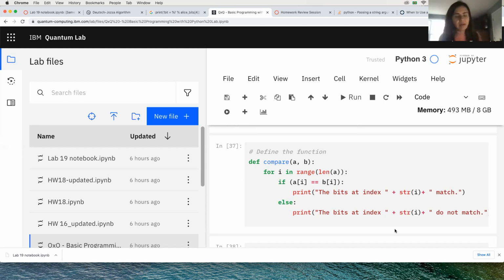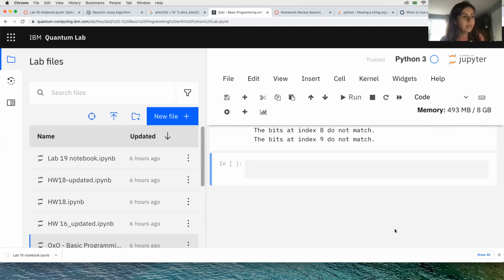Then you can copy and paste the function again and adjust it according to your new code. Python is not going to put it in a library; it's just going to memorize it for the notebook you're using. So if you need this function again, you need to copy it into a new code.